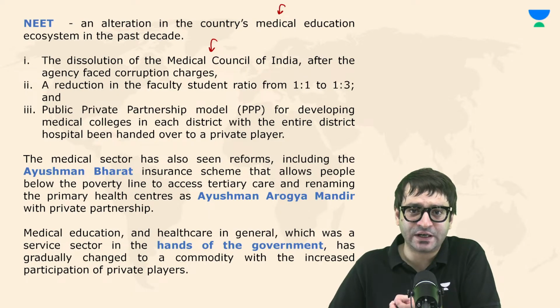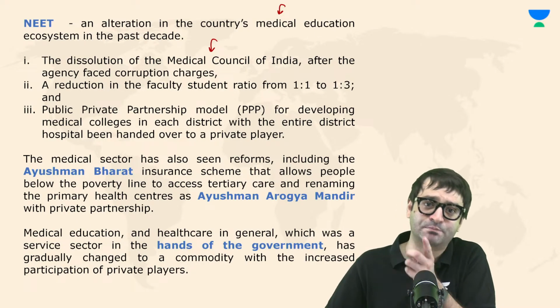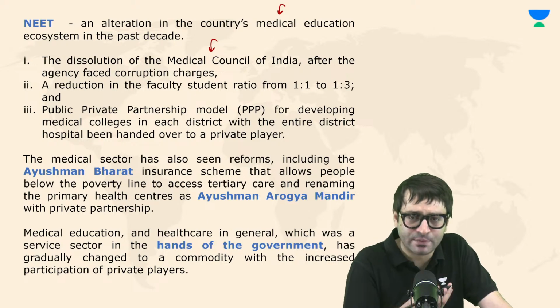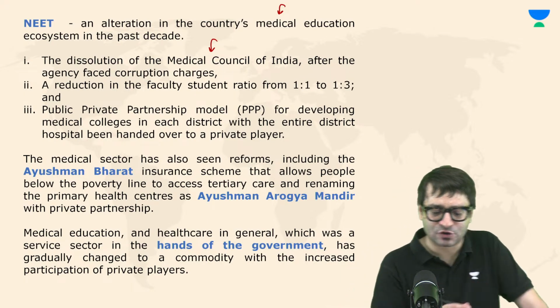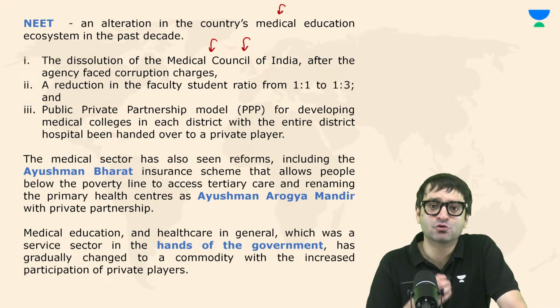Bribes were offered to various judges as well, because of which a favorable judgment was given in favor of that private medical college by the Supreme Court itself. And this has been in the public domain. So there were allegations of corruption against the Medical Council of India, and that is how it was dissolved, and rightly so.